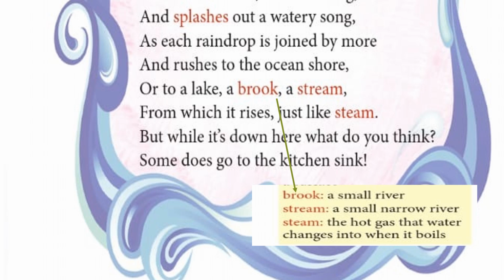Brook means a small river, a stream, a small narrow river, and it rises again just like steam, the hot gas that water changes into when it boils. So now you can see the water evaporates again, and so this cycle continues. And some does go to the kitchen sink, right?